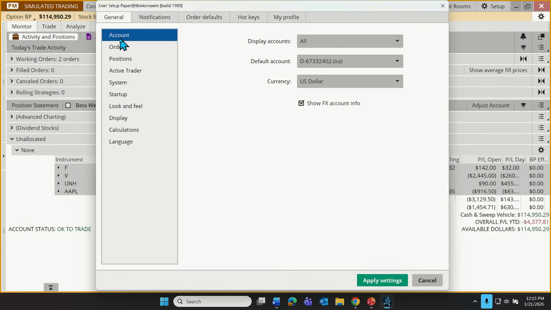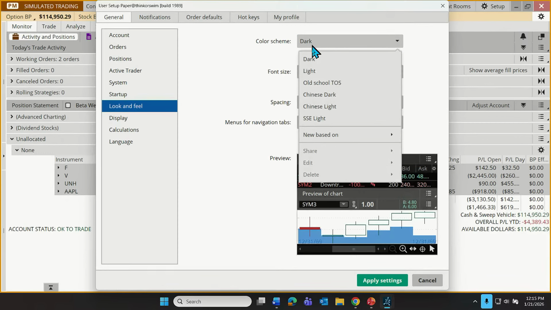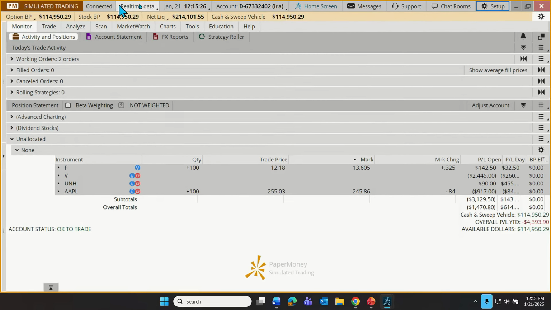Obviously I can't go through every menu. I just want to hit some of the higher level things. But I'm going to go to look and feel, and here I could make that change to maybe a dark background again, and it would look like this instead of like this. I'm not going to actually do that. I just wanted to show that was a possibility. So navigation is very quick with those tabs up at the top. Just below that, we can see other information regarding our portfolio, the portfolio values, including our stock buying power and net liquidating value, the cash, that sort of thing.